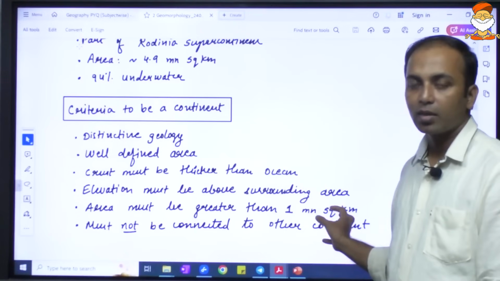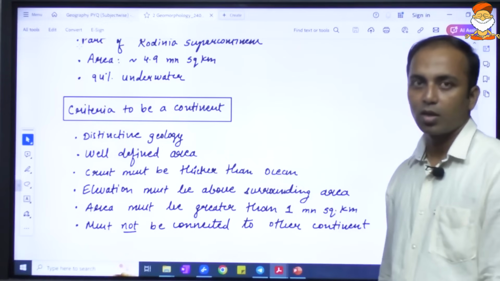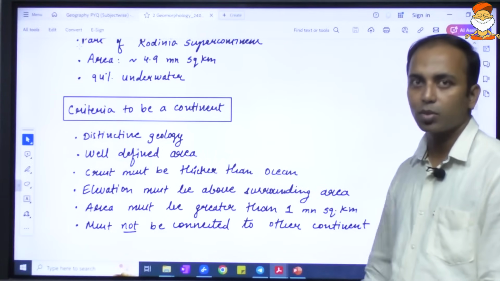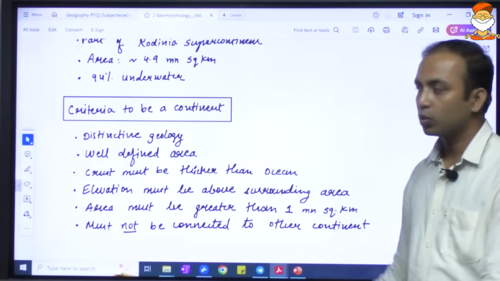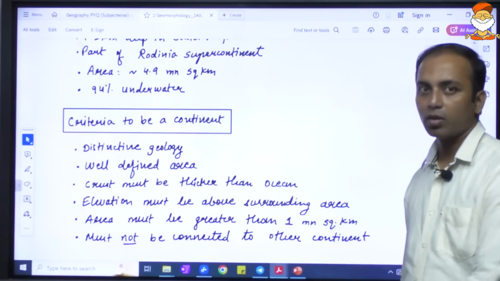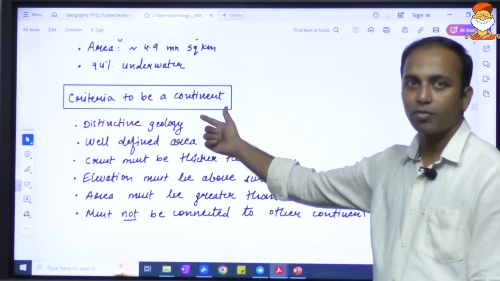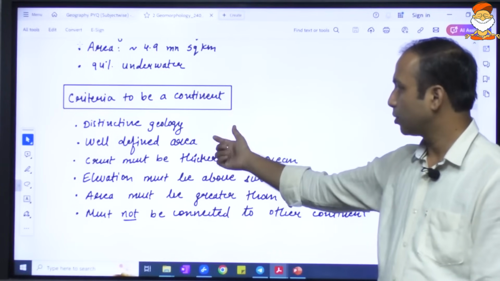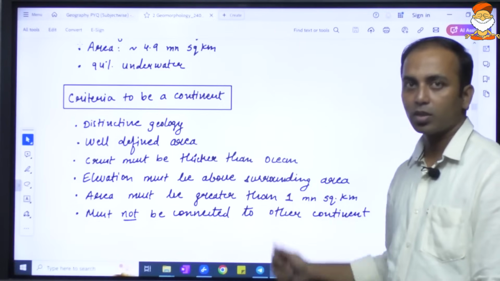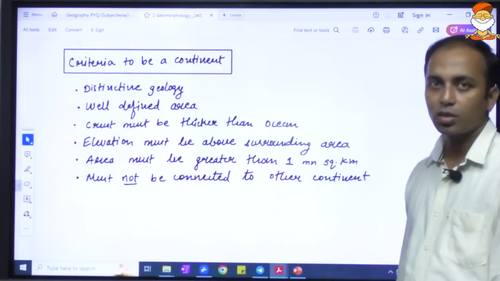Then the area must be greater than 1 million square kilometers, and it must not be connected to other continents. There might be bordering, there might be convergent or divergent plates, but it must not be connected to other continents. This criteria is definitely expected to be asked, so just memorize this. Well defined area, distinct geology, crust thicker than the ocean, elevation above the surrounding area, 1 million square kilometers of area, and not connected to other continents.